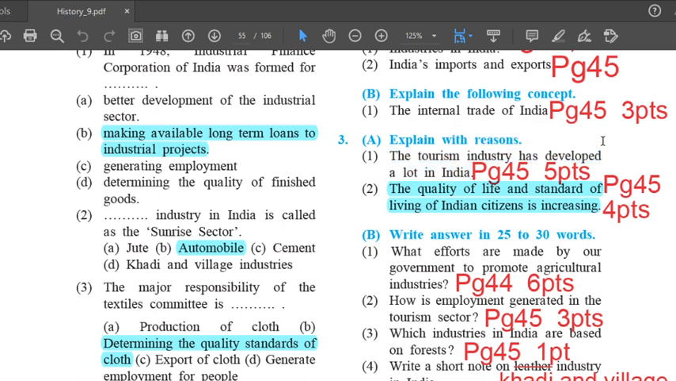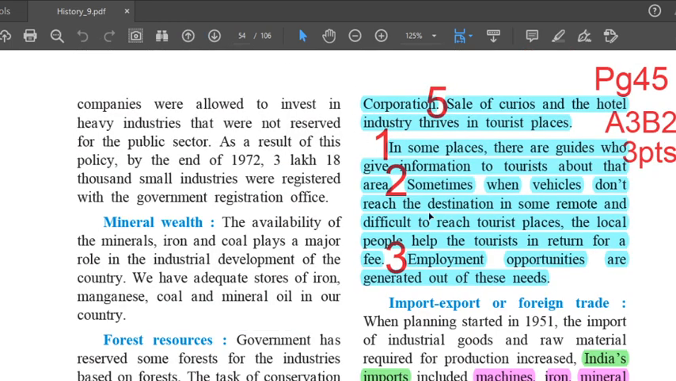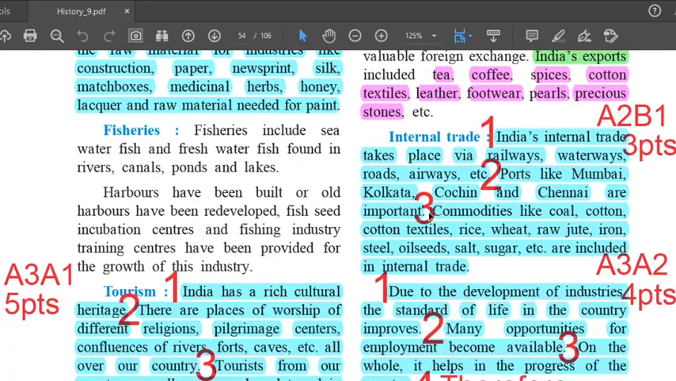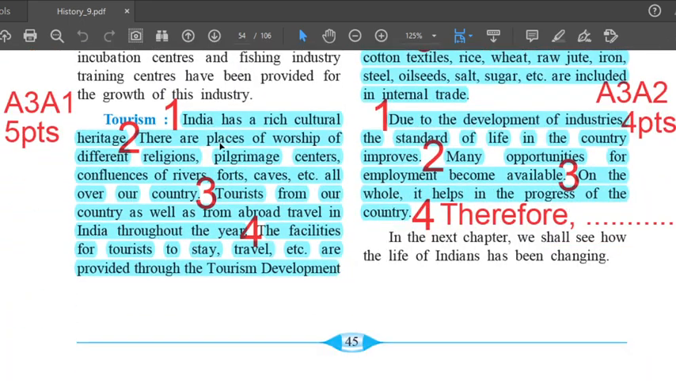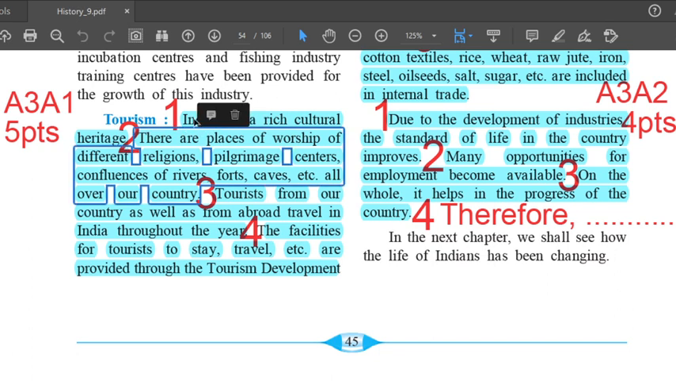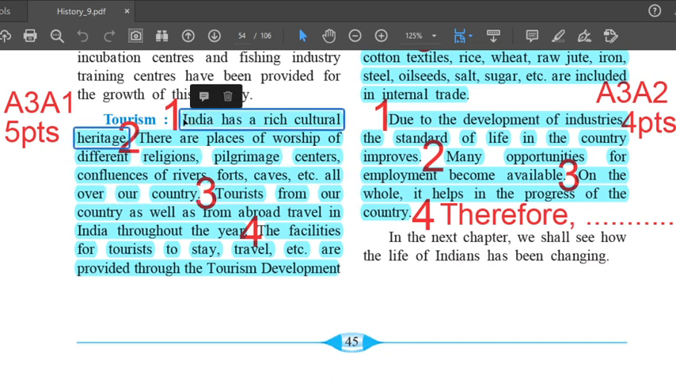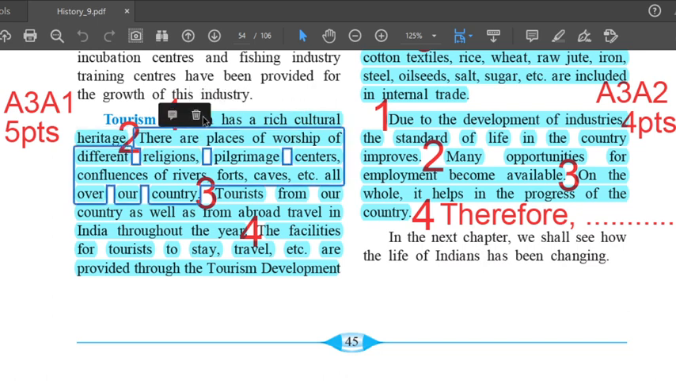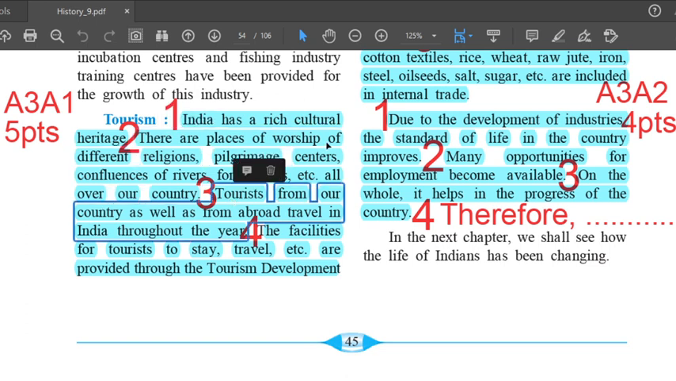The answer to this is on page number 45. Left hand side, last paragraph. You can see tourism, it's highlighted in blue. First line, first point. India has a rich cultural heritage. Second, there are places of worship of different religions, pilgrimage centers, confluences of rivers, forts, caves, etc. all over our country. Third, tourists from our country as well as from abroad travel in India throughout the year.